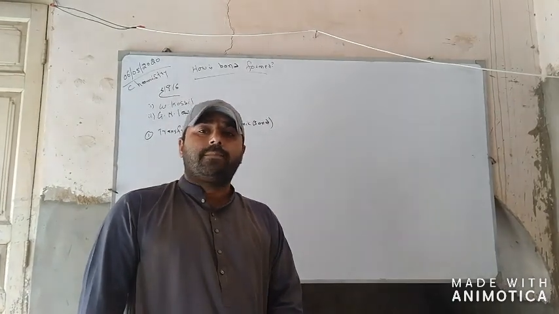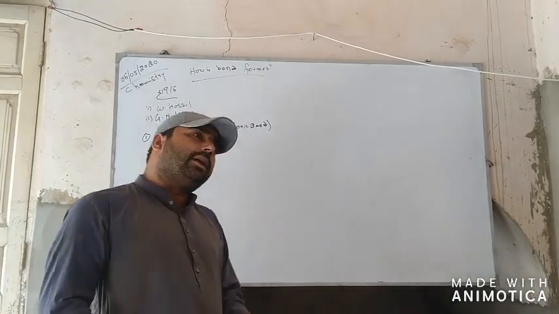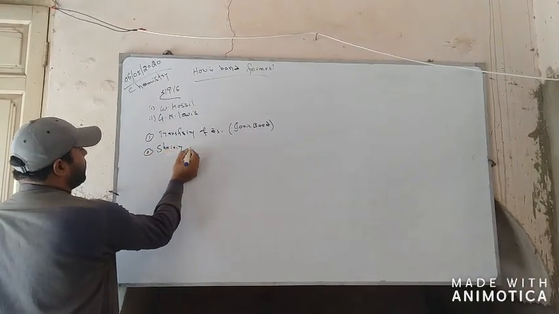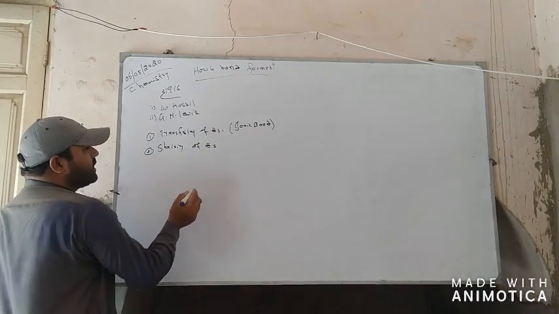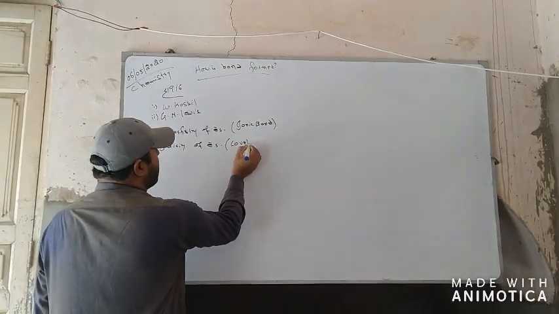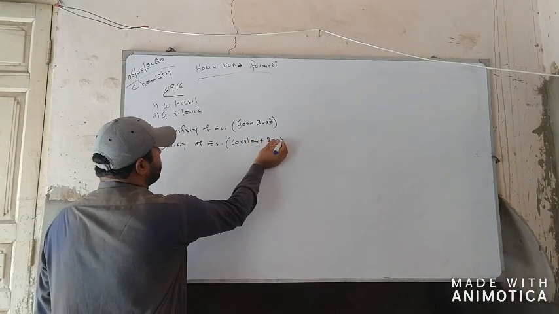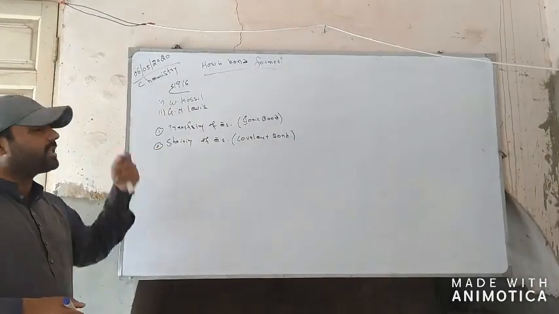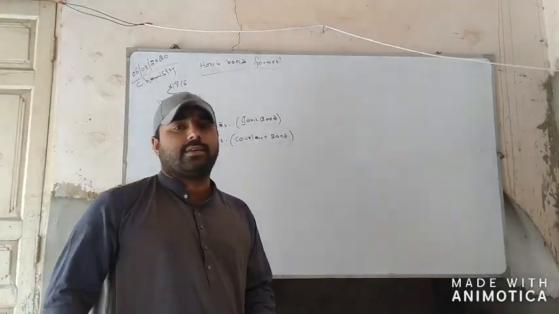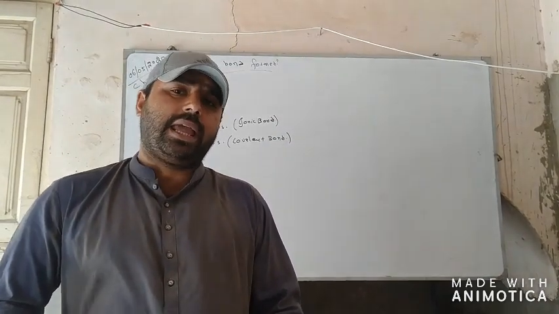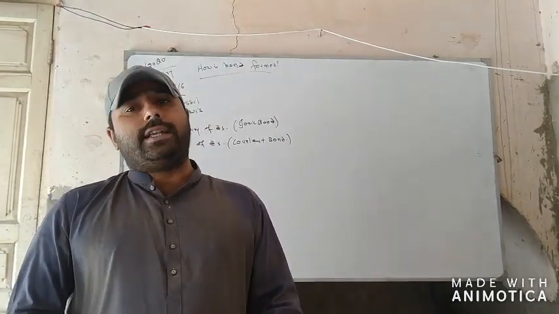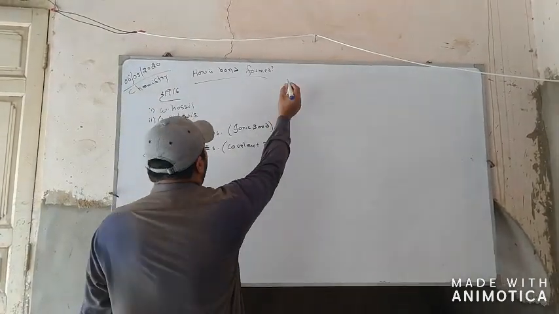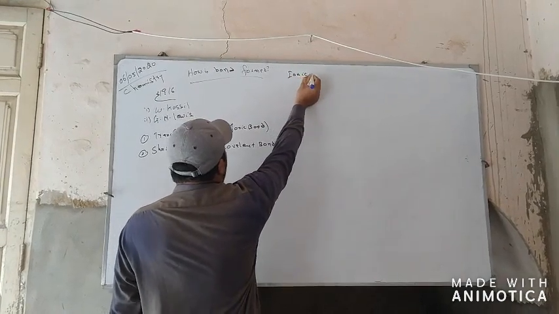The other concept regarding the chemical bond is the sharing of electrons. Sharing of electrons means this type is known as the covalent bond. The concept of the covalent bond was briefly described by the USA scientist G. N. Lewis. Here we shortly describe the ionic bond, and how the ionic bond is formed.